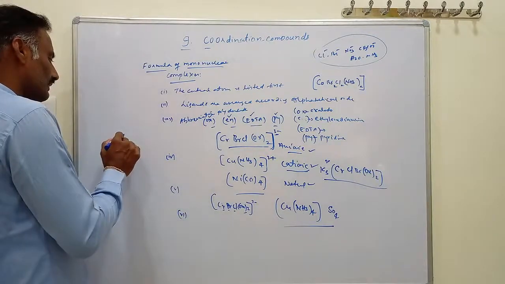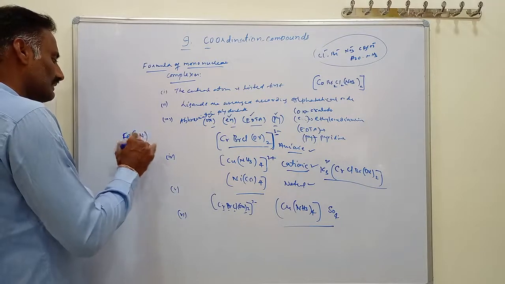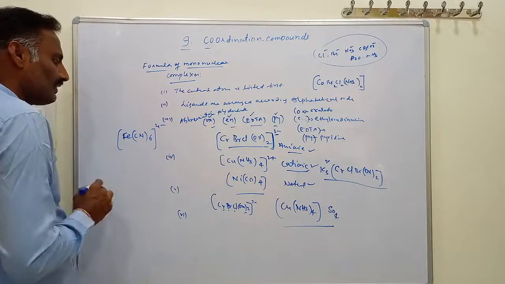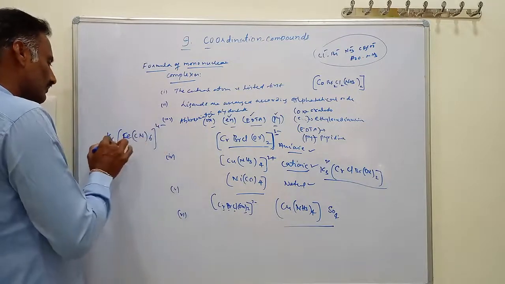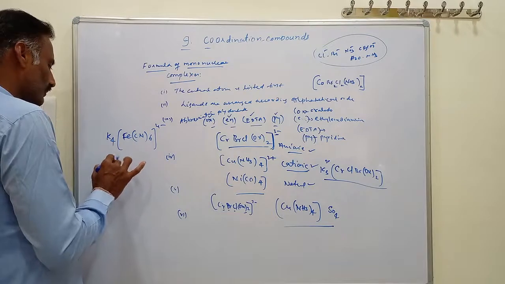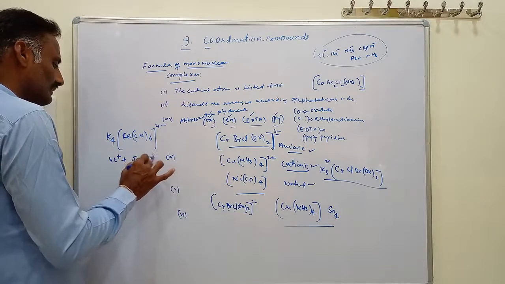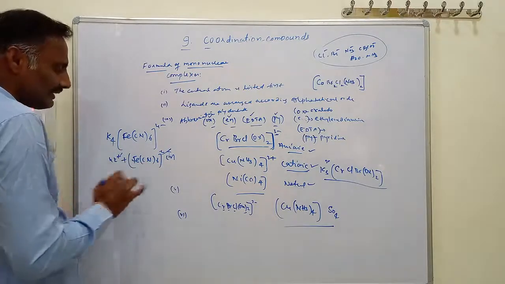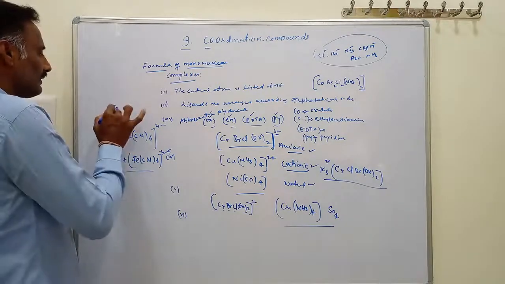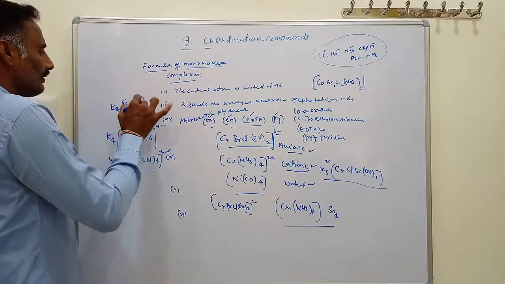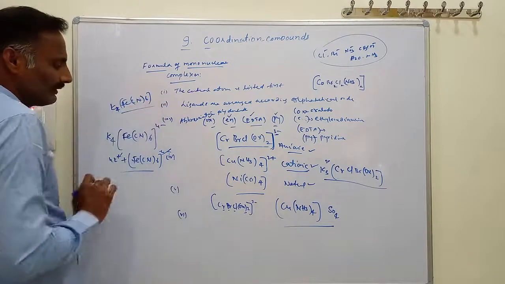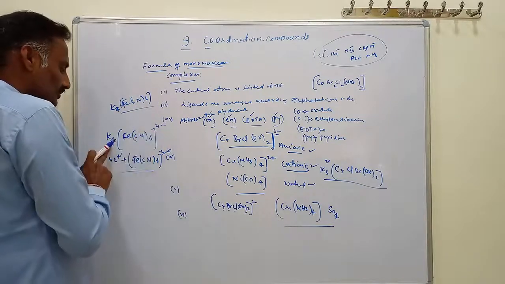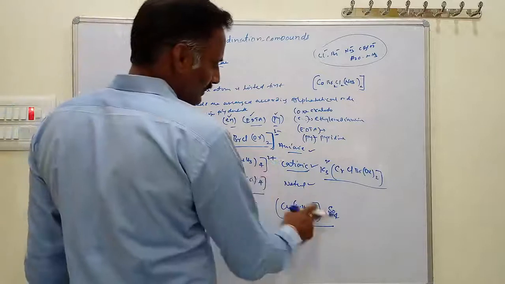Similarly, one of the complexes is Fe(CN)6 with a 4 minus charge. This is an anionic complex. To balance this charge we take K4, which gives 4 K plus ions, against the Fe(CN)6 4 minus. You have 4 plus and 4 minus, so the charge is balanced. This is K4[Fe(CN)6]. Like that, the negative charge is balanced by the positive charge, and the positive charge is balanced by the negative charge.